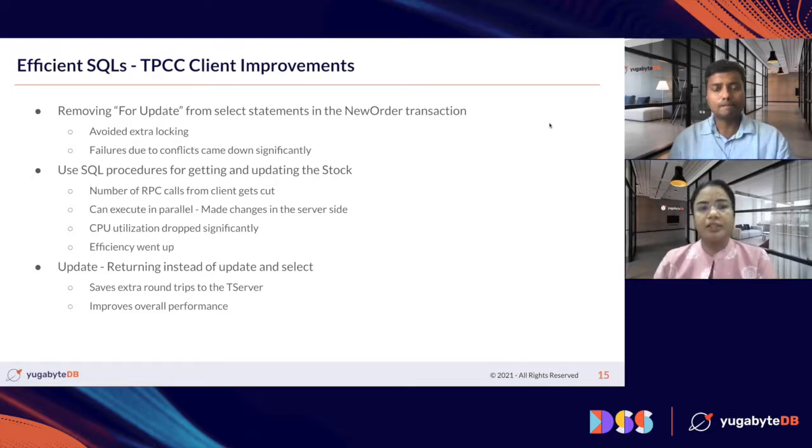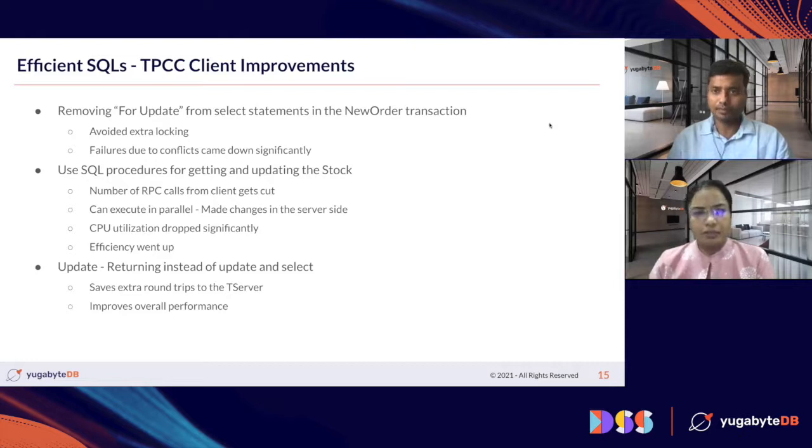The other change that we have done is using SQL stored procedures for getting and updating the stock table. With this we have reduced the number of RPC calls that go from the client to the server, and the statements are also executed in parallel. With these two achievements, we have seen that the CPU utilization dropped and the efficiency went up by around 5%.